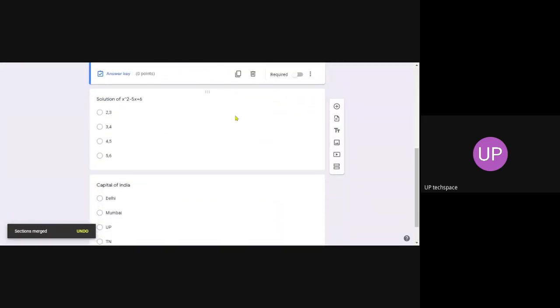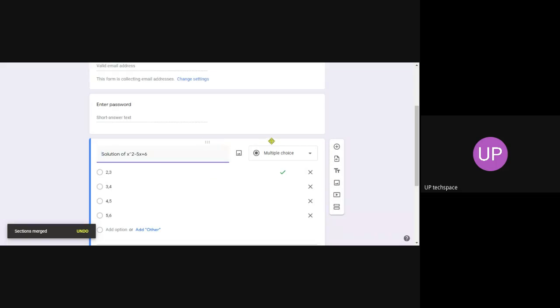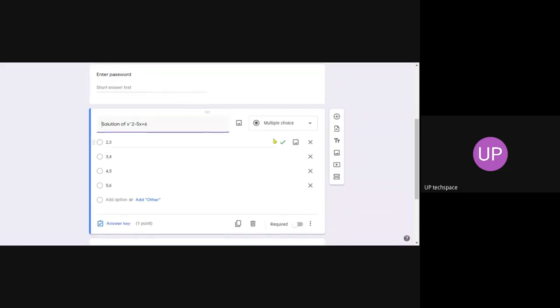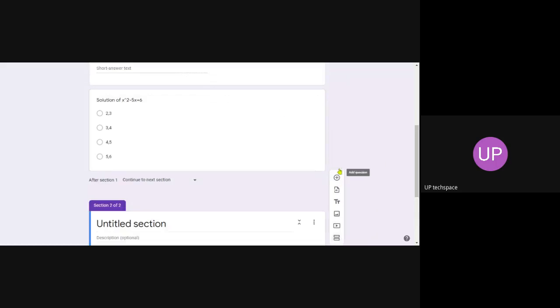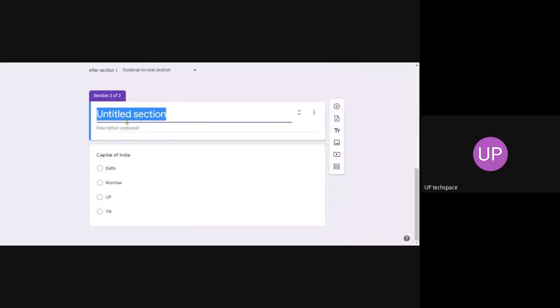Suppose that we have to see each and every question differently on a different page. In that case, you can click on add a section. Here you can write question 2, or next question.